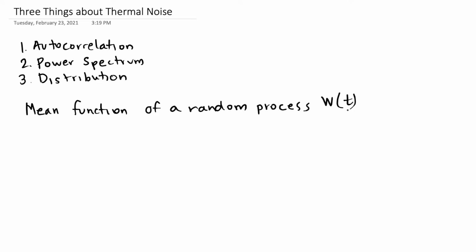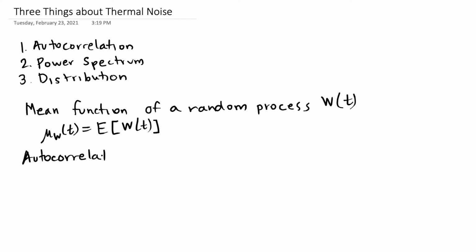First, a random process itself is just a random variable that changes with continuous time t. We could also have a discrete random process, but I'm going to talk about thermal noise, which is a physical process that operates in continuous time. And I need a mean function for a random process. We refer to it as mu of w of t. It tells us what the expected value of that random process is for any particular time.